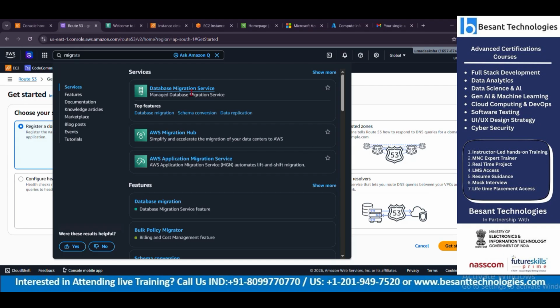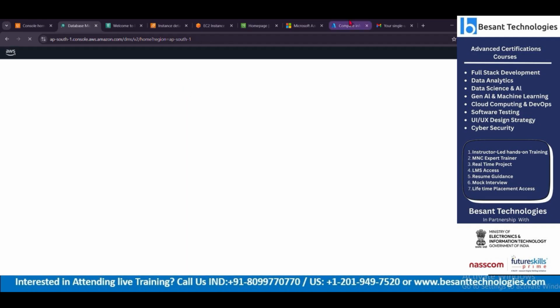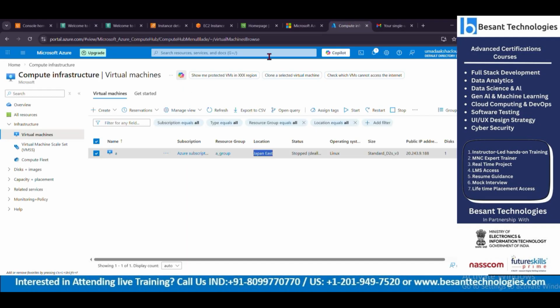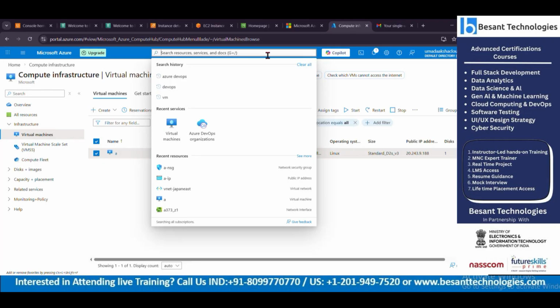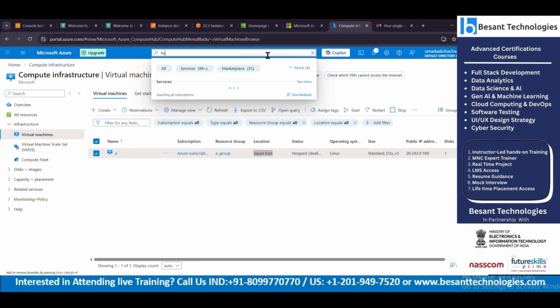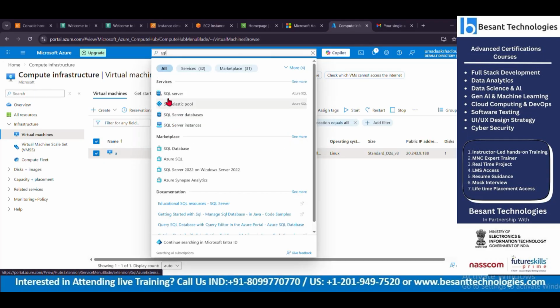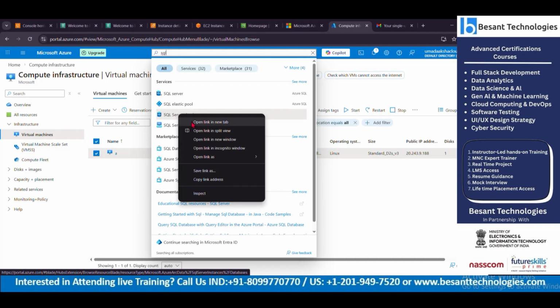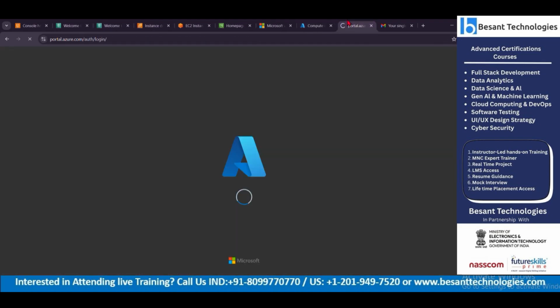When we talk about this same database migration in Azure, there is a service called Database Migration Service, as in AWS. Here it is called SQL Server Database. Can you see that? This is where the migrated SQL databases will be piled up.